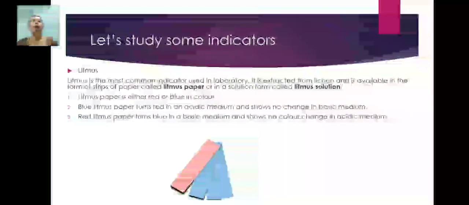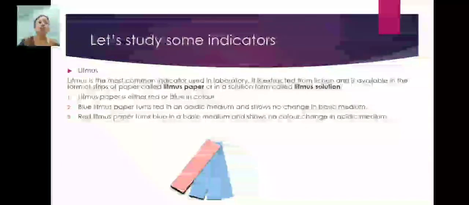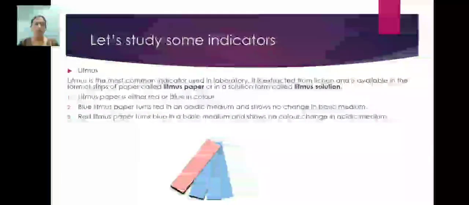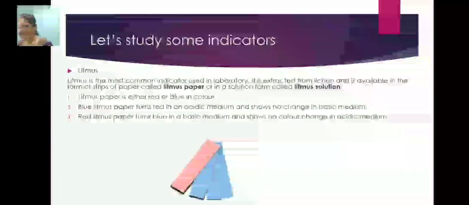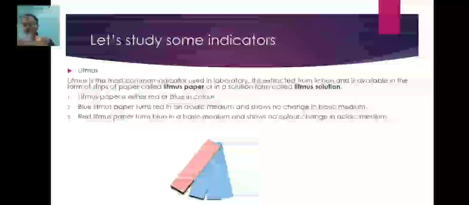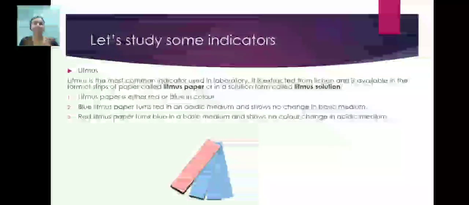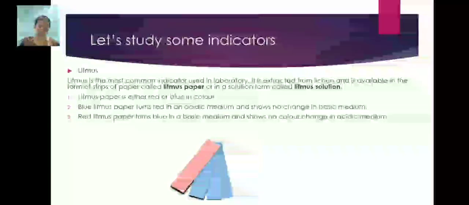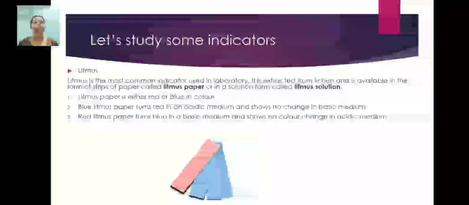Litmus is the most common indicator used in the laboratory. It is extracted from lichen. Lichen is a plant and it is available in the form of strips of paper, or in the form of solution.